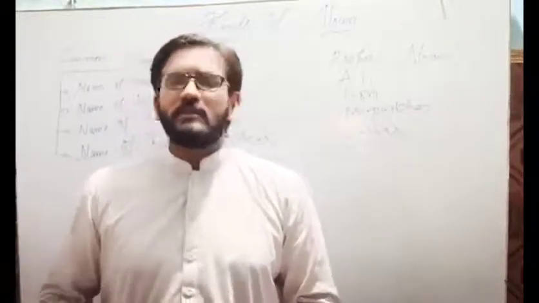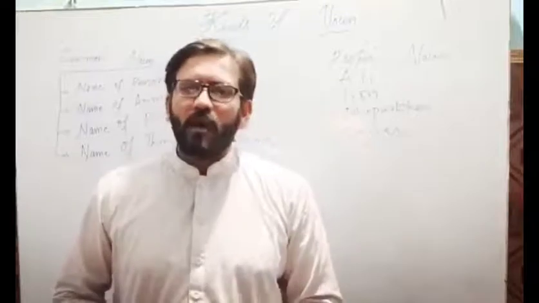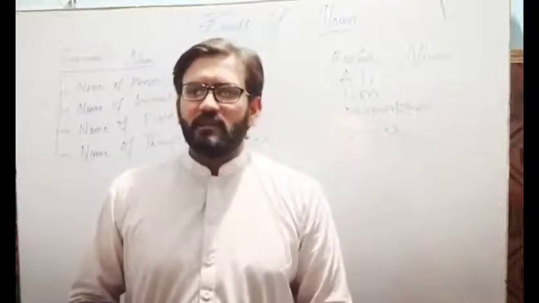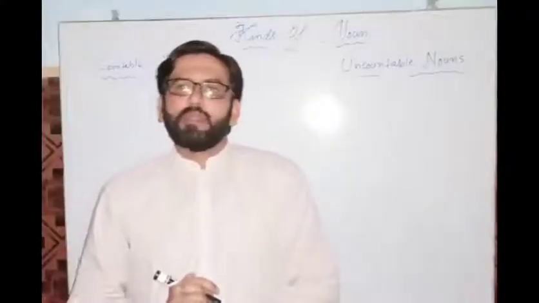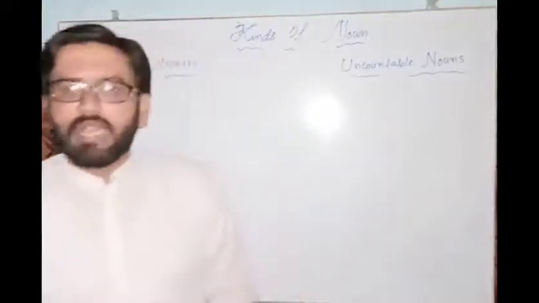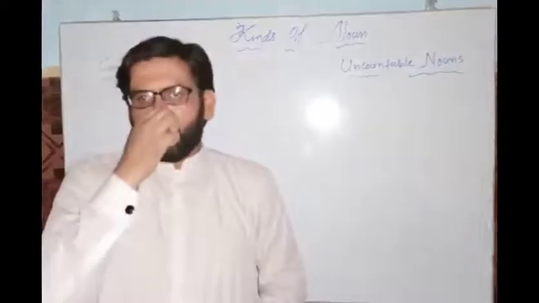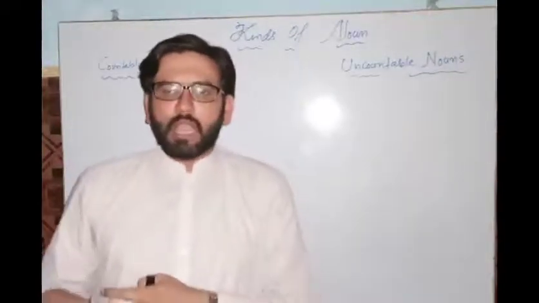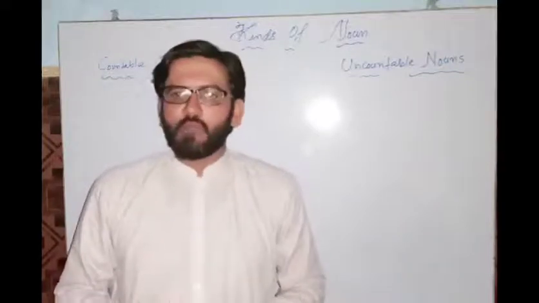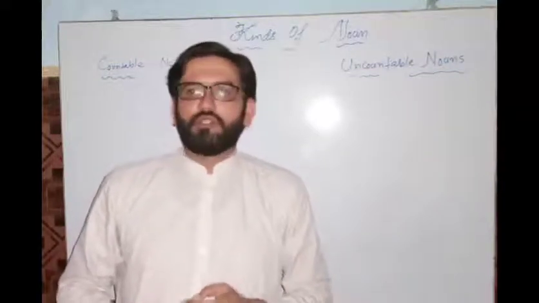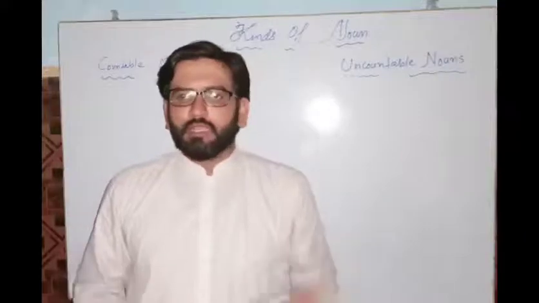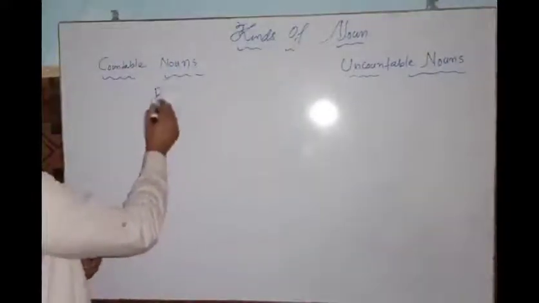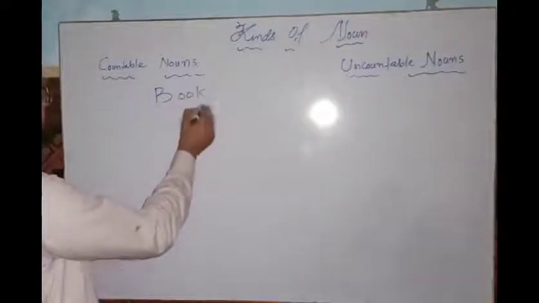Now let's begin the countable noun and uncountable noun in detail. Okay, now we will learn countable and uncountable nouns. Countable nouns are those nouns we can count, and uncountable nouns are those nouns we cannot count. Let's have examples. For example, if I say book, right?